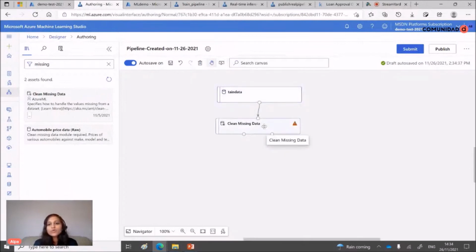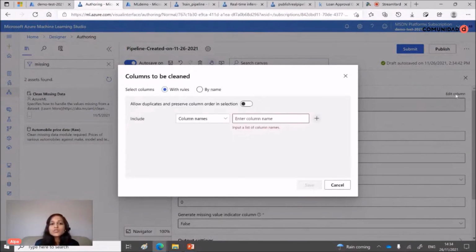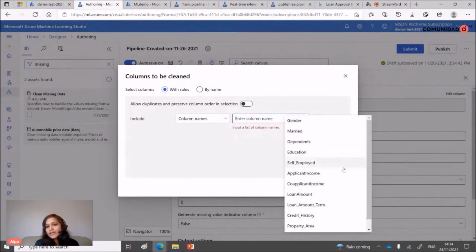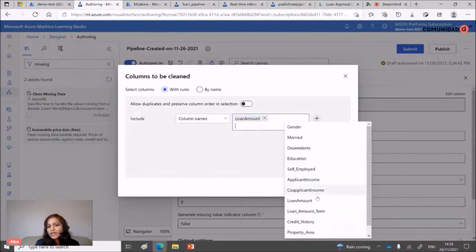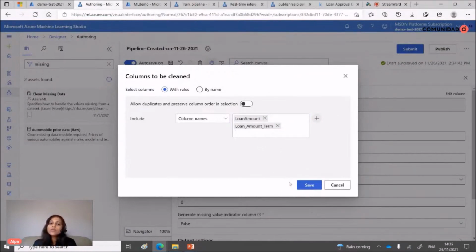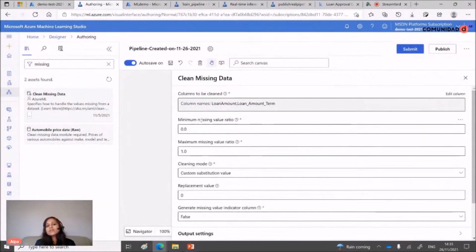So now let's go here and edit. Here I'm going to tell it which columns I am interested in replacing, because they have missing values. You can see that I am interested in the loan amount, and I can even use a similar column. If their data types are the same, I can use the same settings. So I can select those two, and I save it. Now I'm saying that these are my two columns, their types are integer, numeric, and I would like to replace.